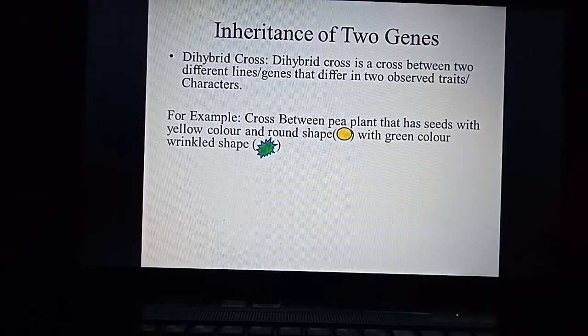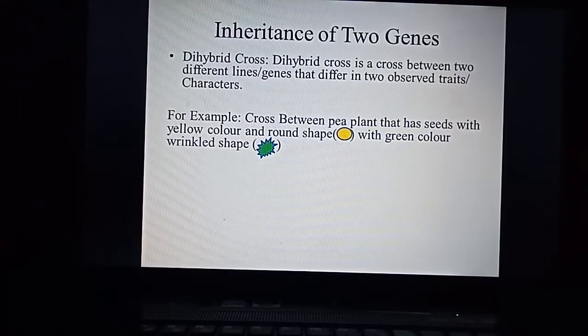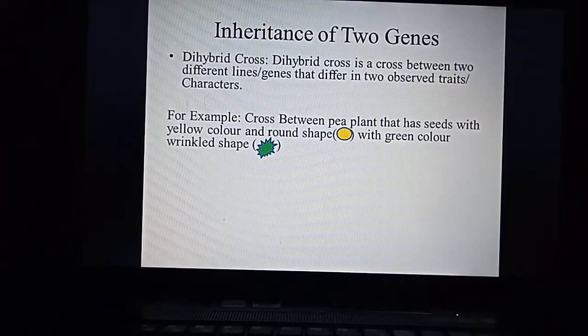The cross between a pea plant that has seeds with yellow color and round shape, with green color and wrinkled shape. So he is combining the yellow colored, round shaped seed with the green colored, wrinkled shaped seed.